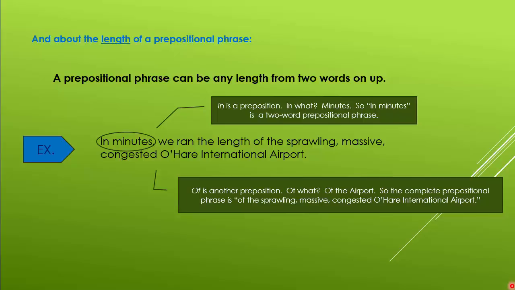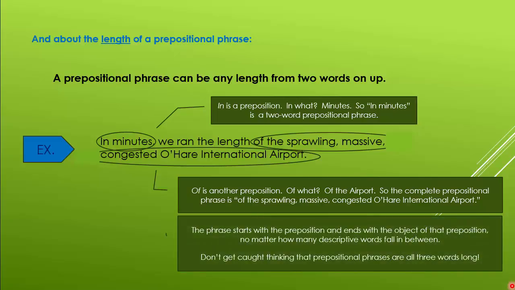So the complete prepositional phrase is of the sprawling, massive, congested O'Hare International Airport. The phrase starts with a preposition and it ends with the object of that preposition, no matter how many descriptive words fall in between. Don't get caught thinking that the prepositional phrases are all 3 words long.